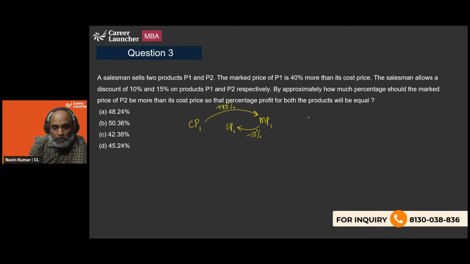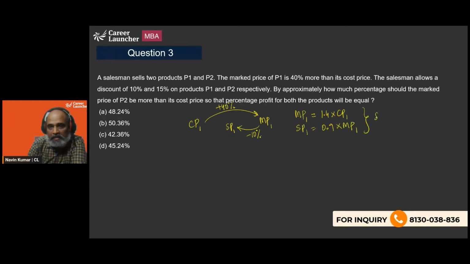So as per the question, what would be SP1 upon CP1? Here we can say that mark price 1 is going to be 1.4 times of cost price 1, and selling price 1 is going to be 0.9 times of mark price 1.